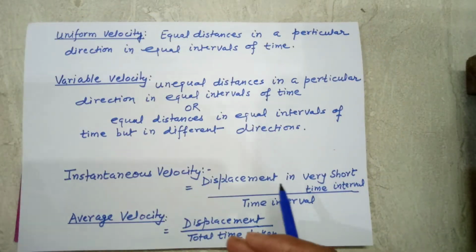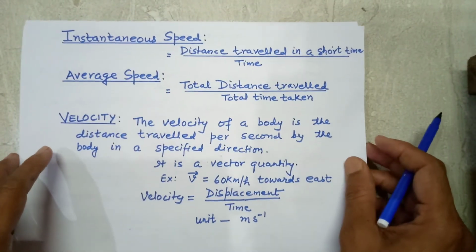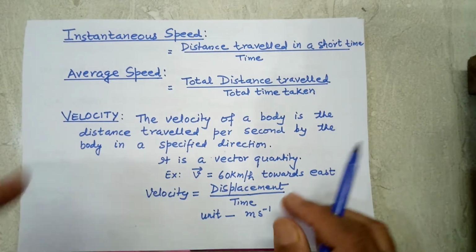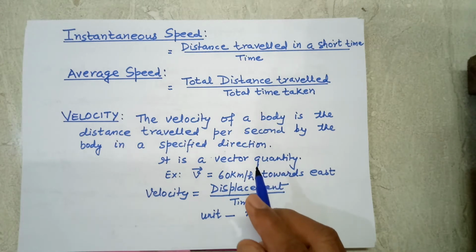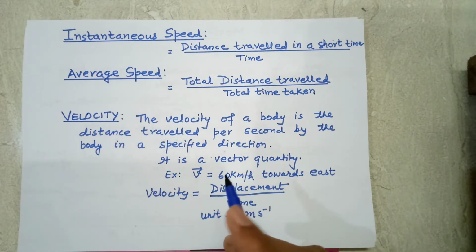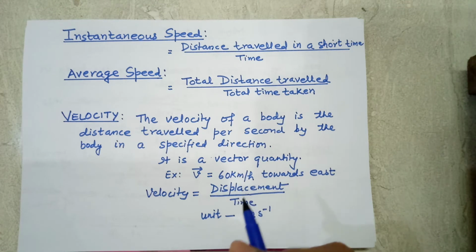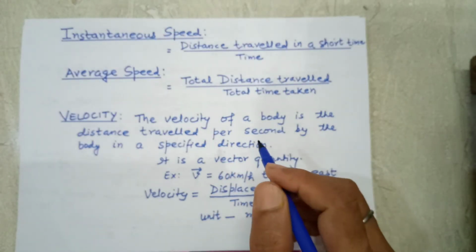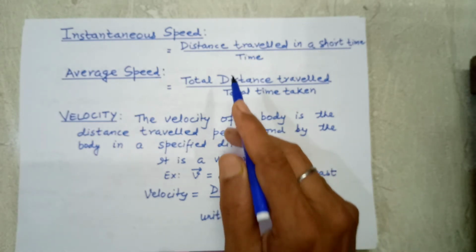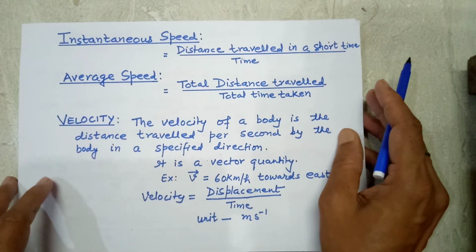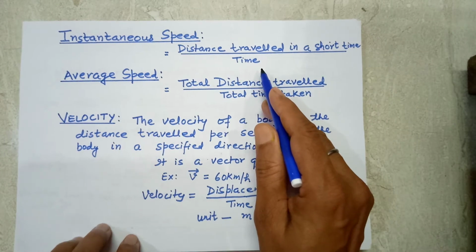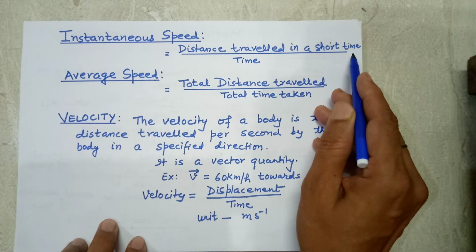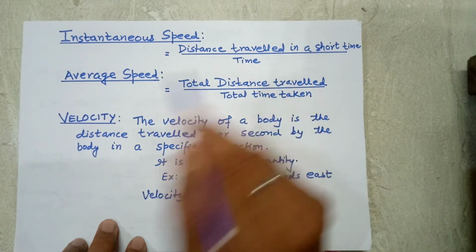Now next is instantaneous speed. Actually, when a body is moving with a variable speed, its speed is changing continuously, and the speed of the body at a particular instant is known as instantaneous speed. For finding the instantaneous speed, the distance traveled in a very short time is divided by that time. So it is equal to the ratio of the distance traveled by the body in a very short time interval upon that time interval.